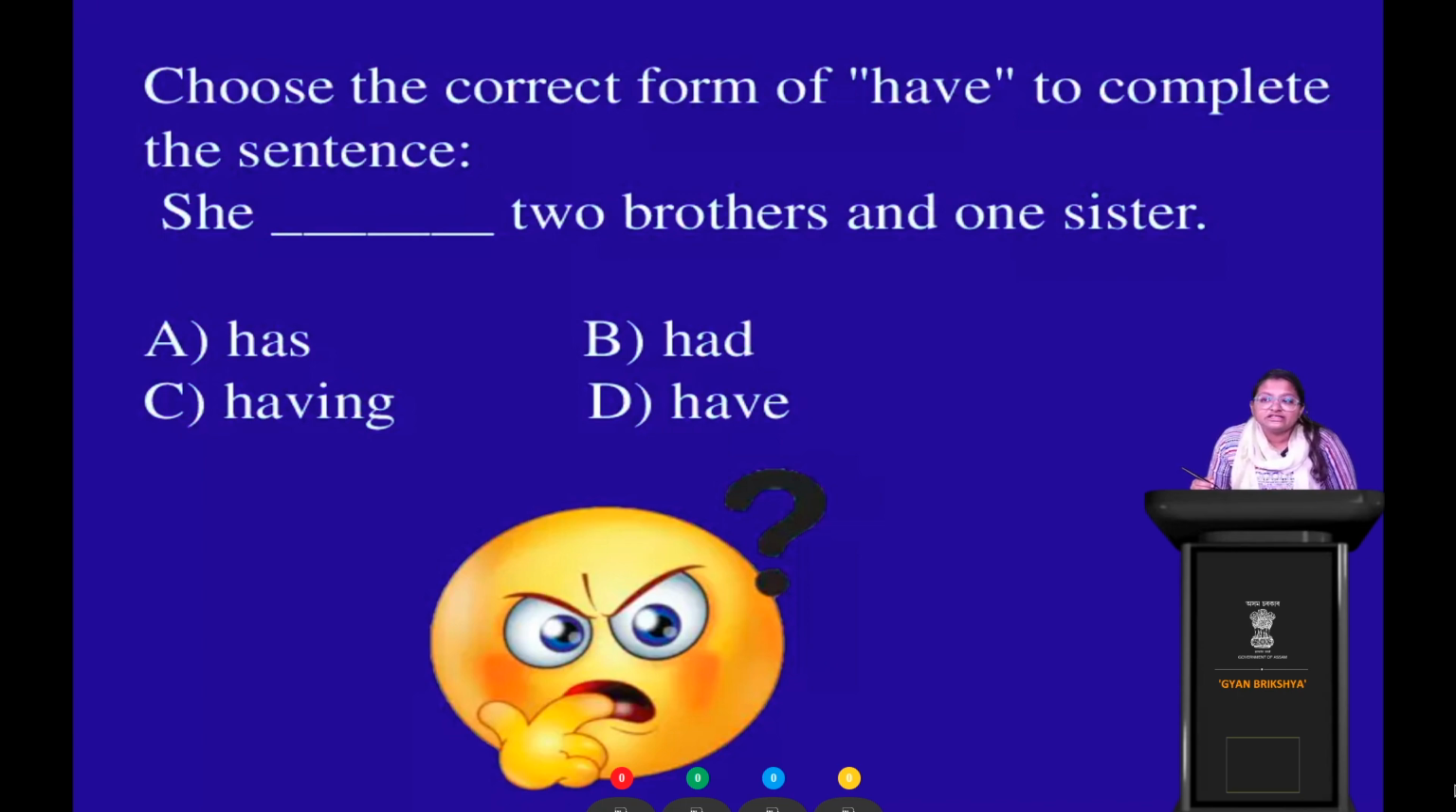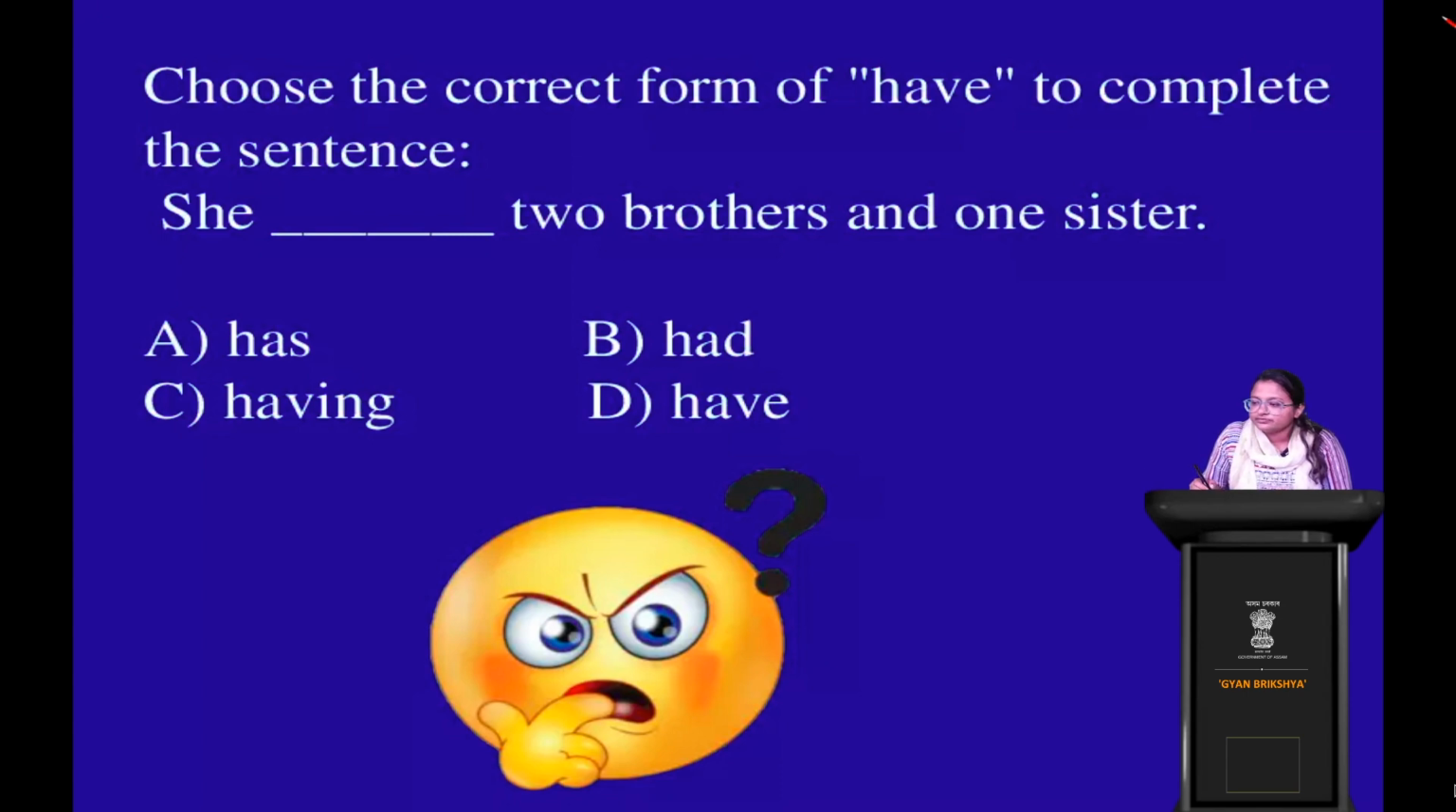Now, why are B, C and D wrong? Let's see. Option B says she had two brothers and one sister. She had means past tense, means she had earlier, now she doesn't have. How can it be? If you have brothers and sisters, you always have them, right? Wrong. She has. Again, look at option C. She having two brothers and one sister. Wrong. Option D. She have two brothers and one sister. No. She is singular, so it will be has. Have sits with plural, right? So she has two brothers and one sister. Option A correct. Clear?